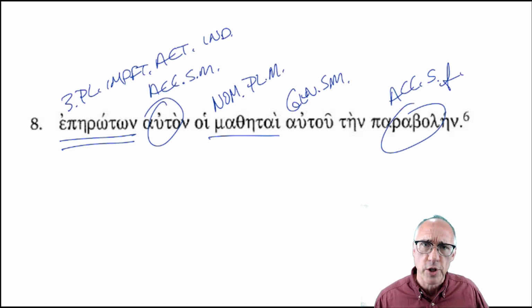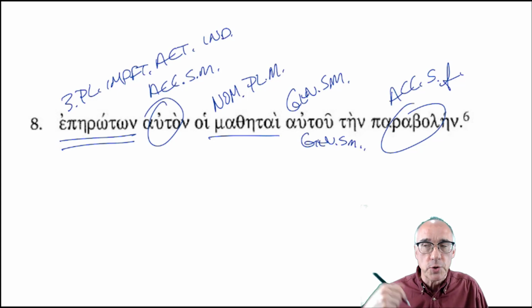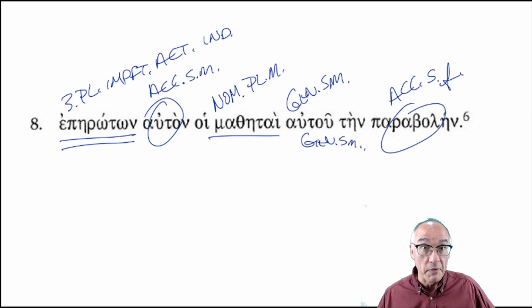Right, I don't want to jump in analyzing right away, but let's face it, you're going to see parable in the Greek New Testament, so it's okay. I'll allow your translation of that right off the bat. To his parable. This is genitive, singular, masculine. Generally, the genitive comes very, very close to the word that it's genitive of. So therefore, the disciples, the students, were asking him about his parable.